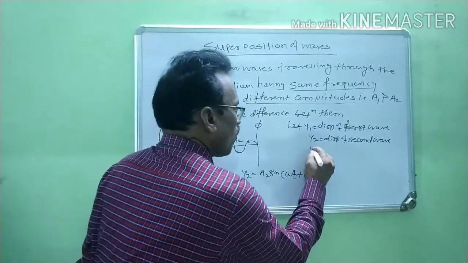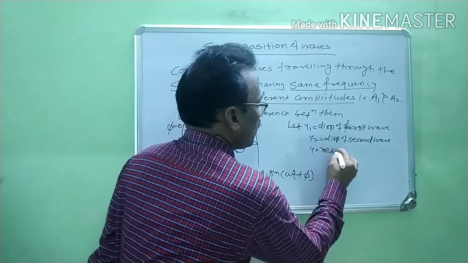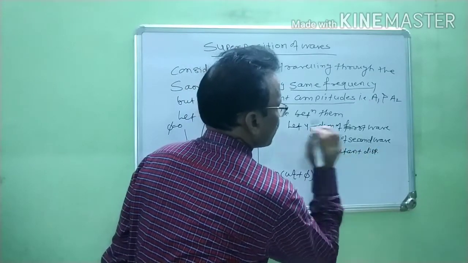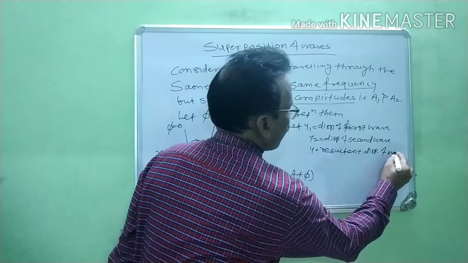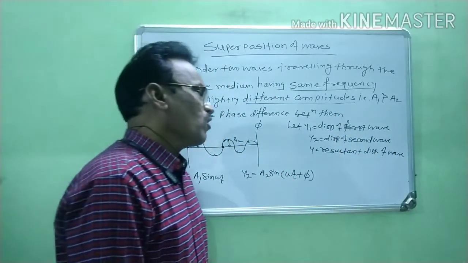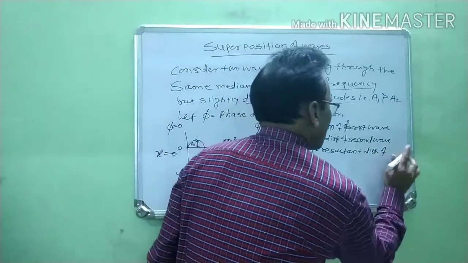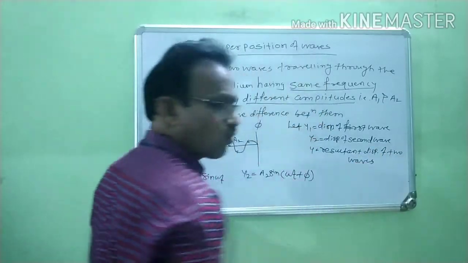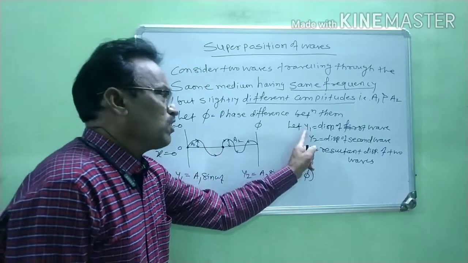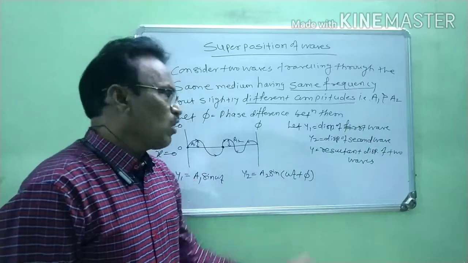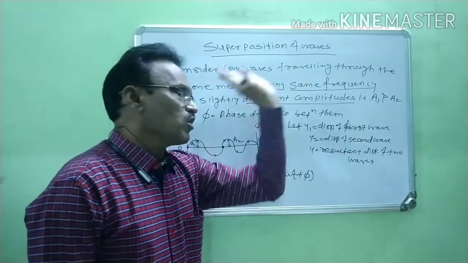And what is y? Y is the resultant displacement of two waves. We consider here resultant displacement of two waves. Okay. Now we consider y1 is the displacement of first wave, y2 is the displacement of second wave, and y is the resultant displacement of two waves.